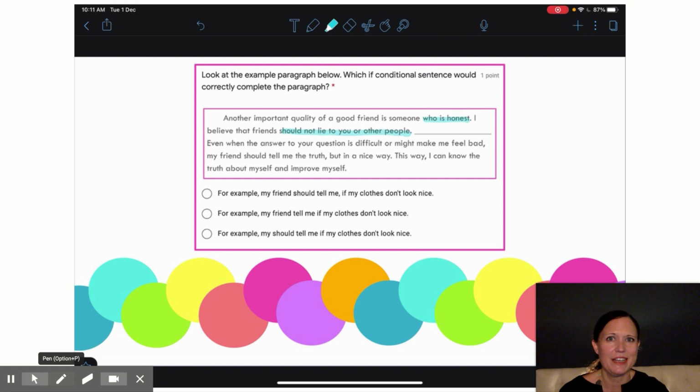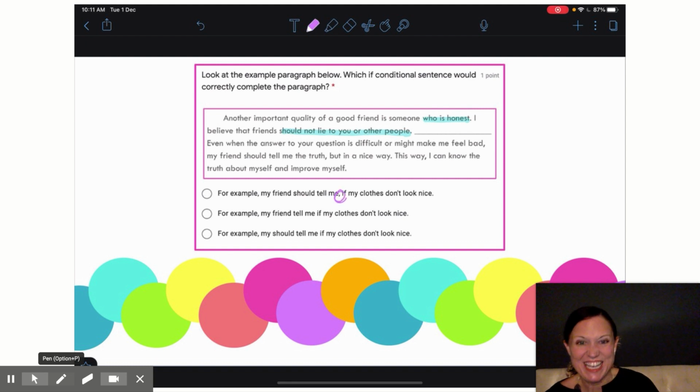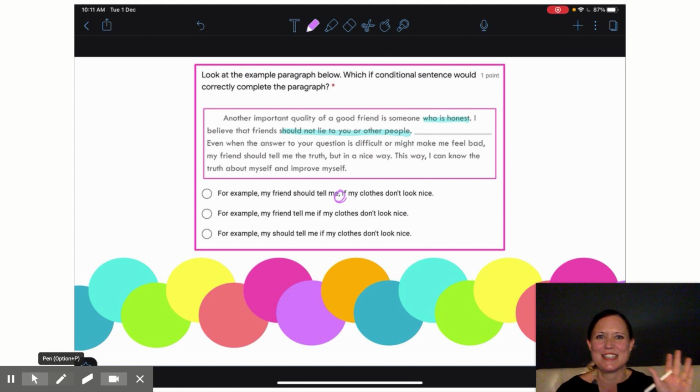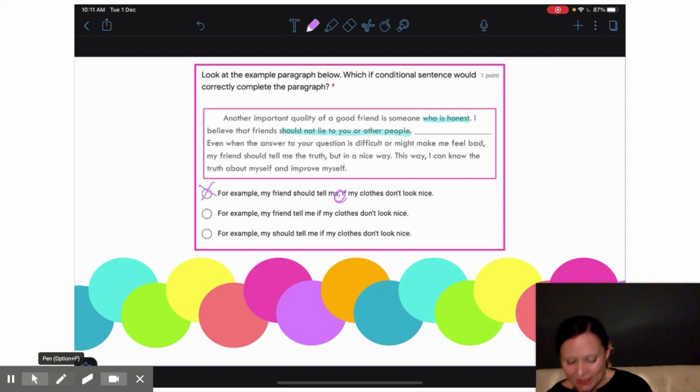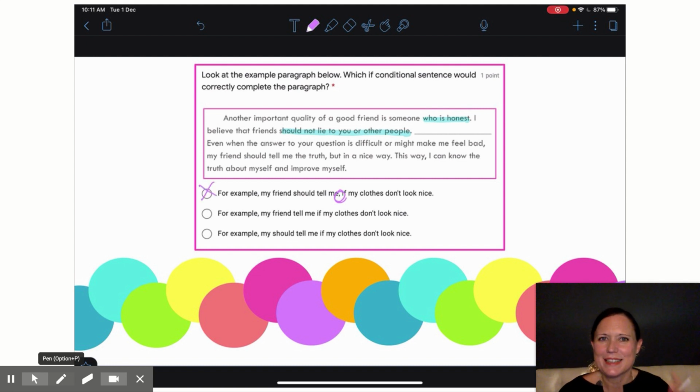It's almost correct. Did you find the mistake in this sentence? Remember, if we start the sentence with our result clause, we do not put a comma between the result clause and the if clause. So because of that tiny little comma, that answer is not correct. Let's move on.